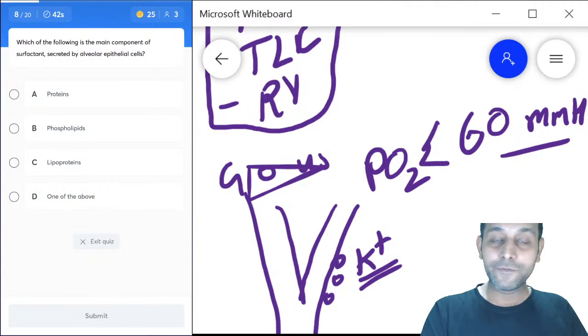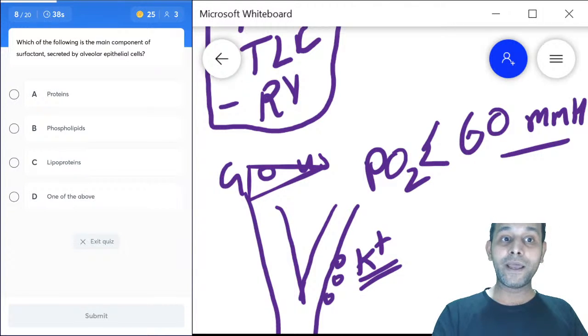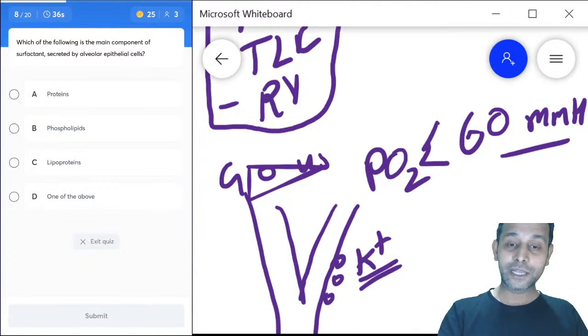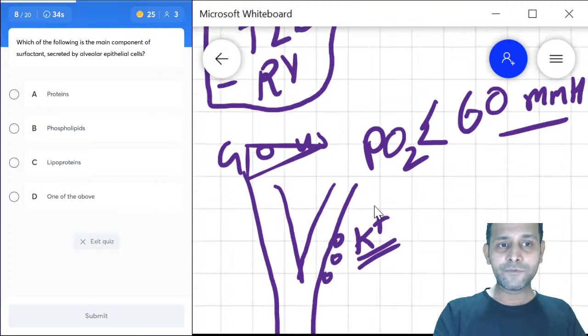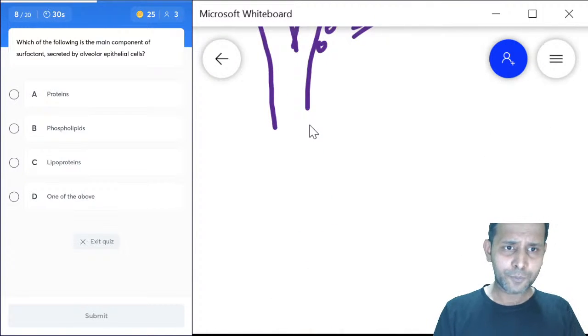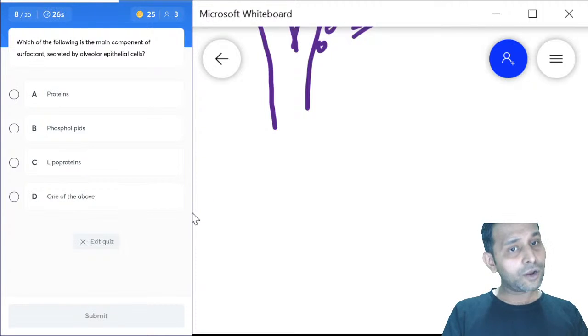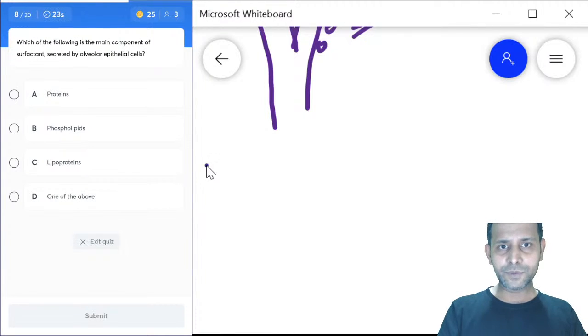Which of the following is the main component of surfactant secreted by alveolar epithelial cells? Type 2 cells secrete surfactant. And which is the major component? Is it proteins, phospholipids, lipoproteins, or none of the above? I think all of them are there, but which of them is the major component here?